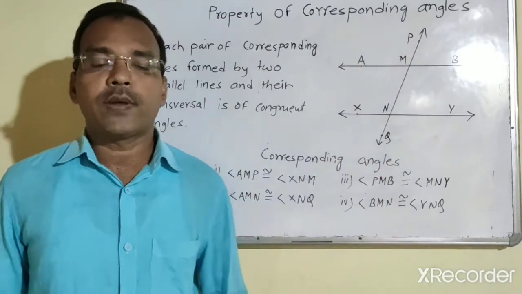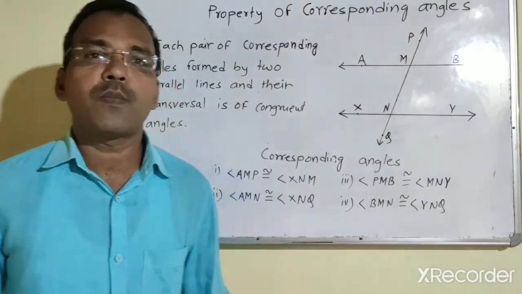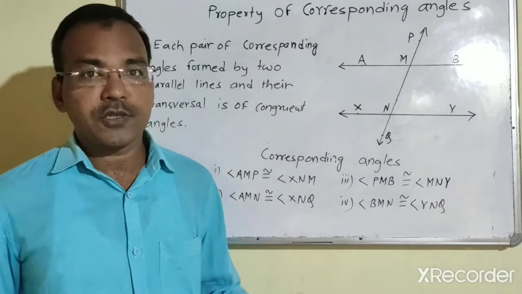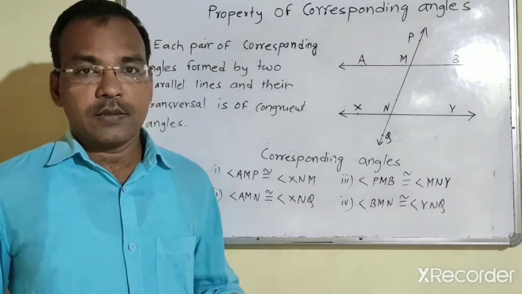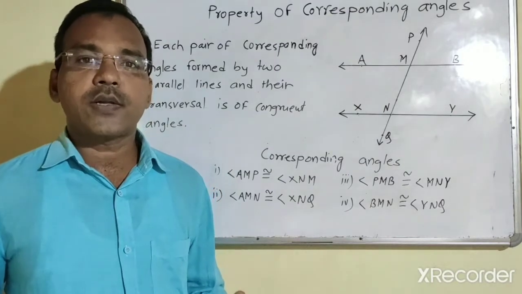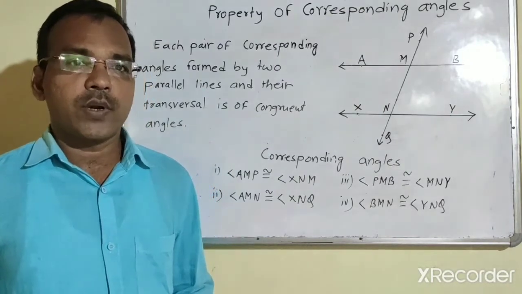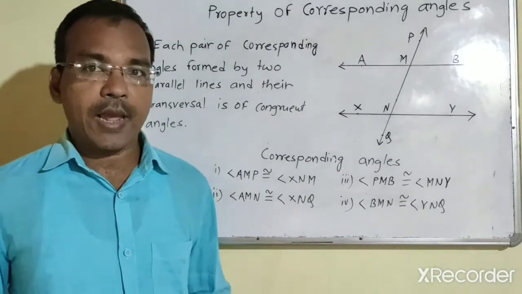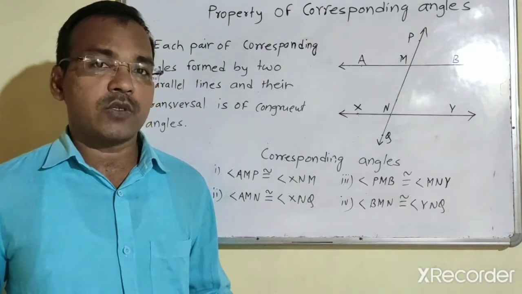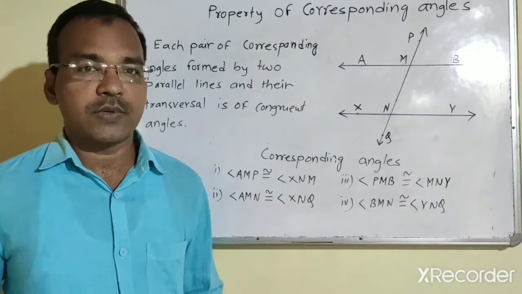In the last video we have seen the types of angles formed by two lines and their transversals, and the types of angles are corresponding angles, then interior angles and alternate angles. Now today in this video we are going to see the property of corresponding angles which are formed because of two parallel lines and their transversal.